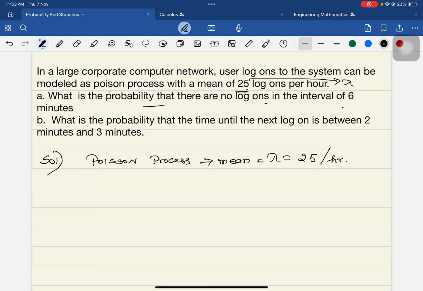So it is given that lambda is equal to 25. Now we are going to find out the first question: the probability that there are no logons in the interval of 6 minutes.